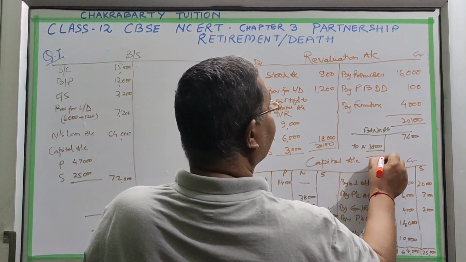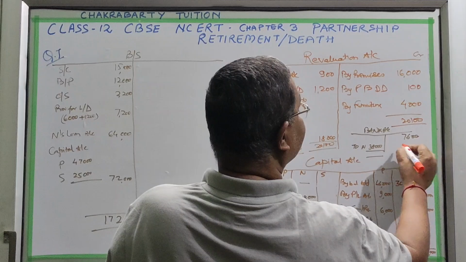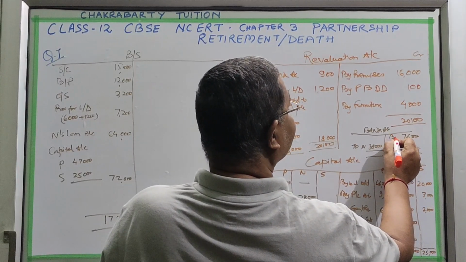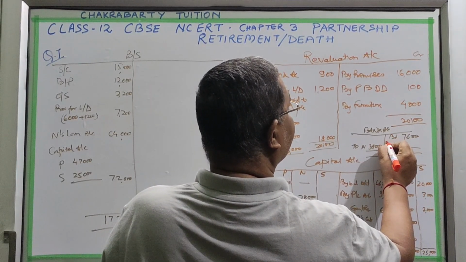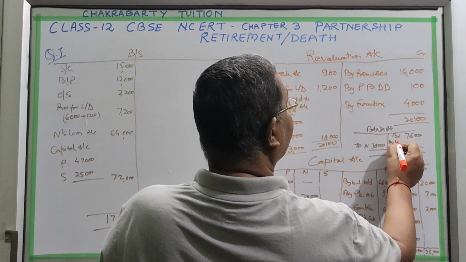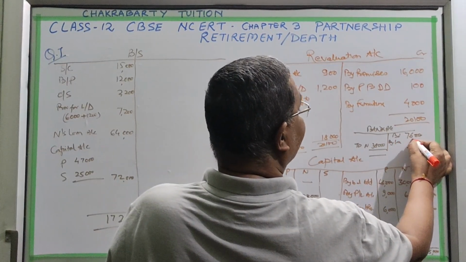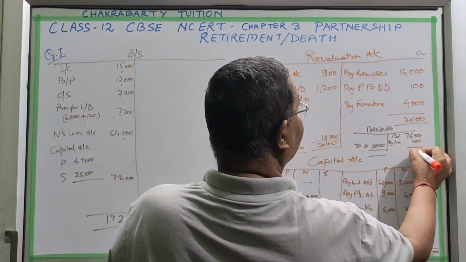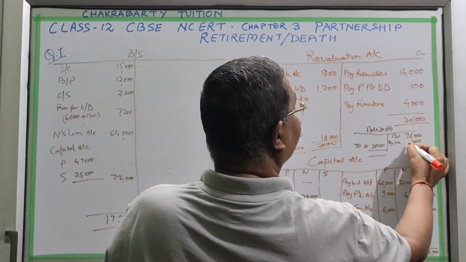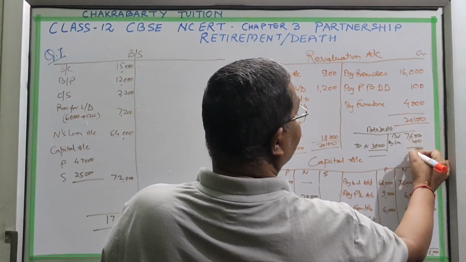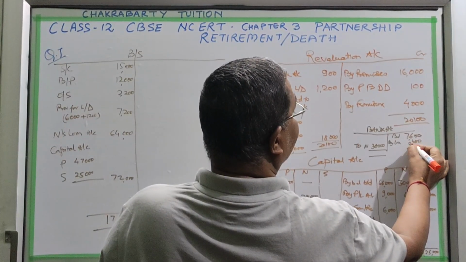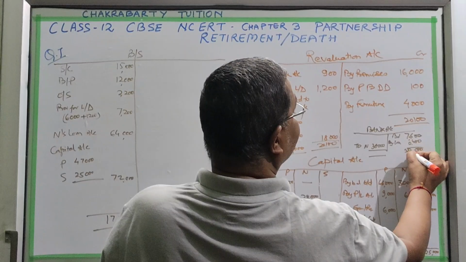Naturally, some more is required. So this is the balance and this is by loan. So we will take a loan from the bank. We require 38,000.